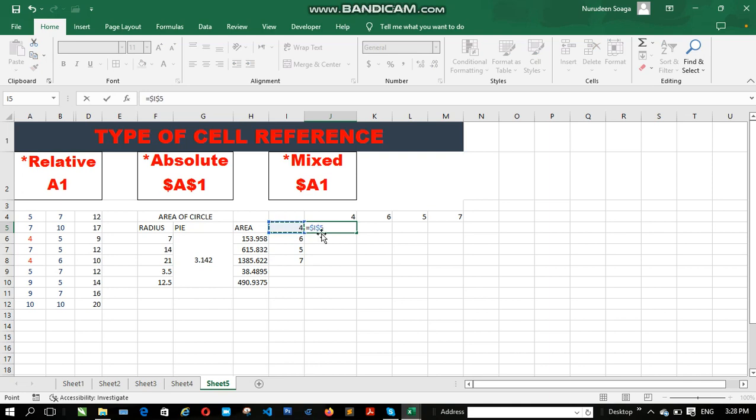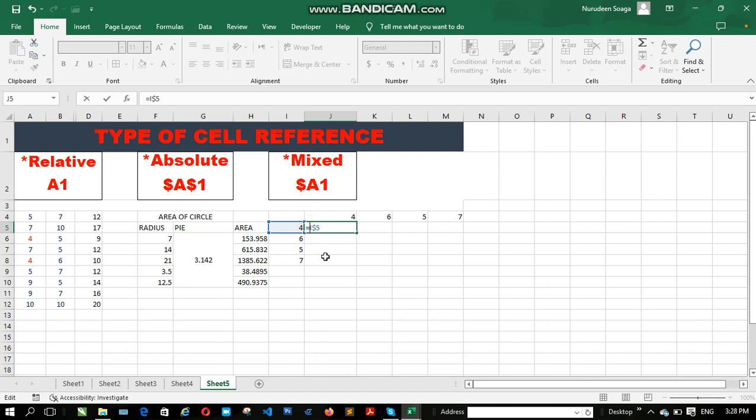So I'm going to lock only the column, and I will free the row for this value. I will free the column, sorry. I'm going to free the column and lock the row. So let me take that again.